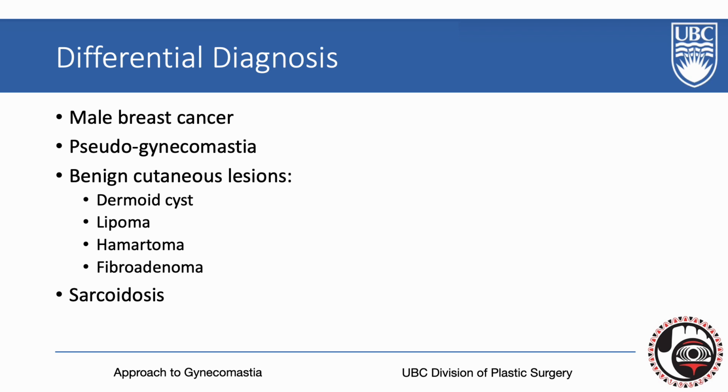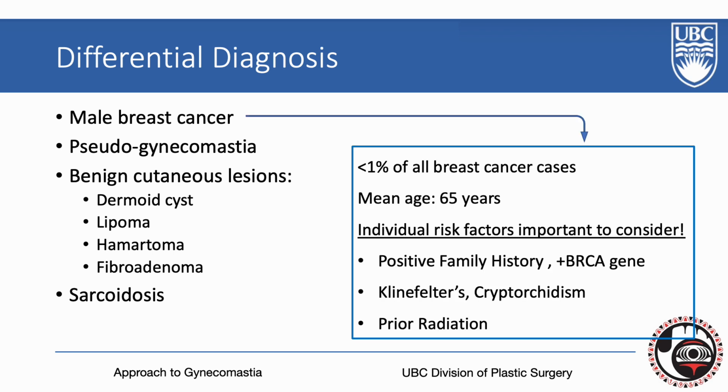Infiltrative disorders such as sarcoid can also sometimes masquerade as gynecomastia. Specifically, male breast cancer, while rare, should be considered in patients with risk factors such as positive family history, genetic risks such as BRCA mutations, Klinefelter syndrome, cryptorchidism, past radiation exposure, or exogenous estrogen sources.